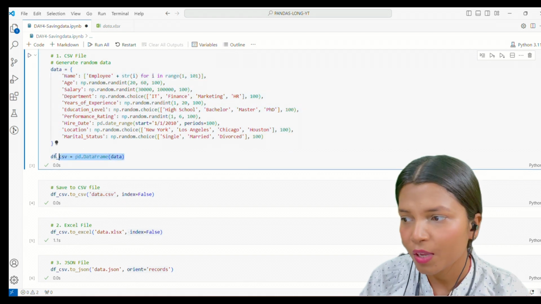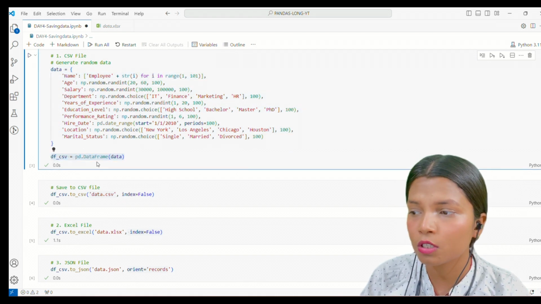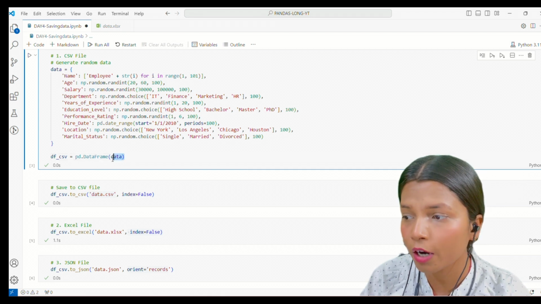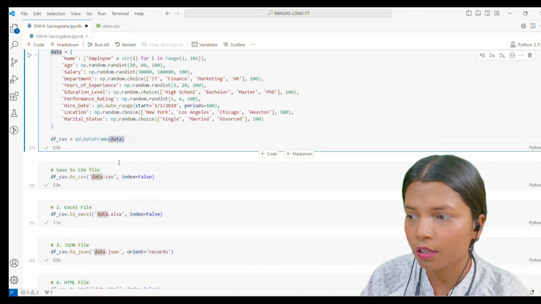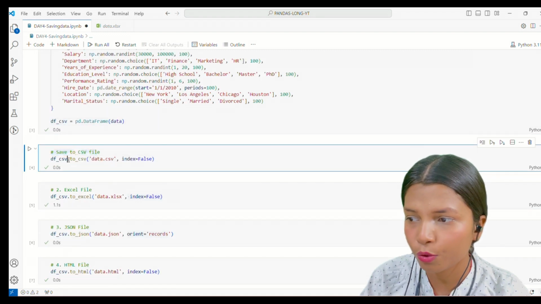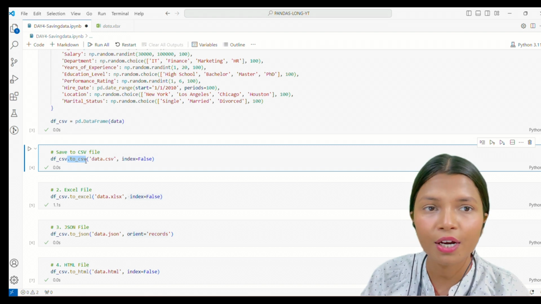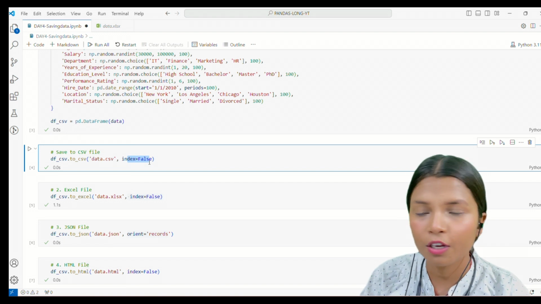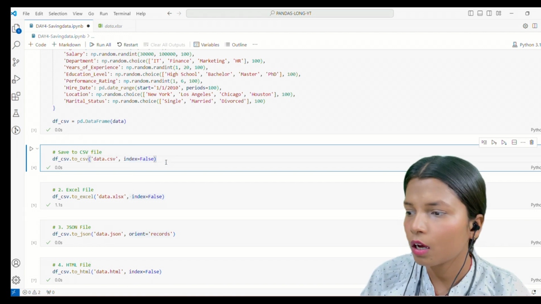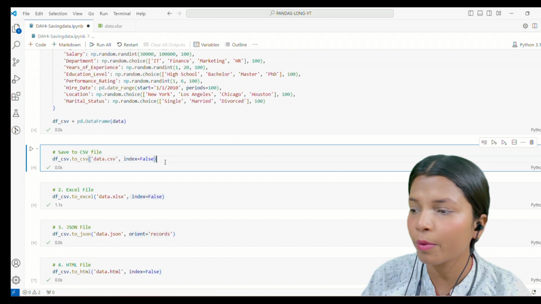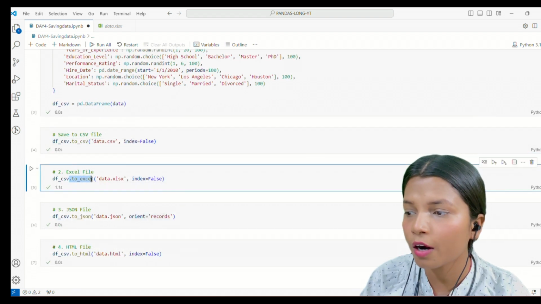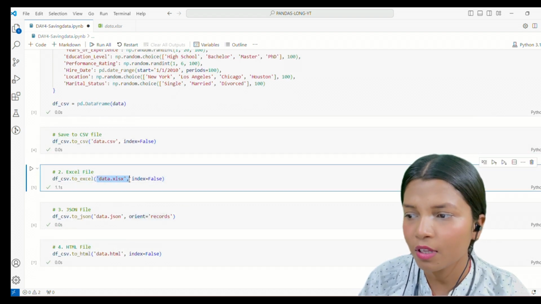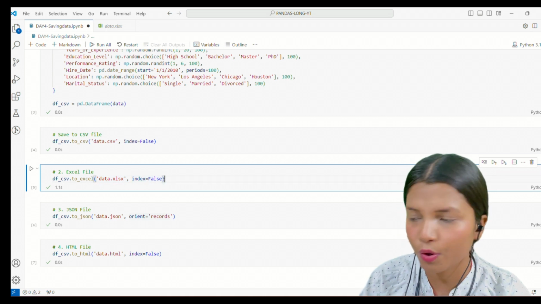For CSV, I have just written df_csv. Now I am creating a data frame and entering the data in the brackets. To save it, you have to use the .to_csv method. Then you write the file name, whatever you want to name it. And then you write index equal to True or False, depending on whether you want the indexes or not. If you want them, make it True, else keep it False. If you wanted to save it in Excel format, you will write .to_excel, then the file name, and the same way the index option.